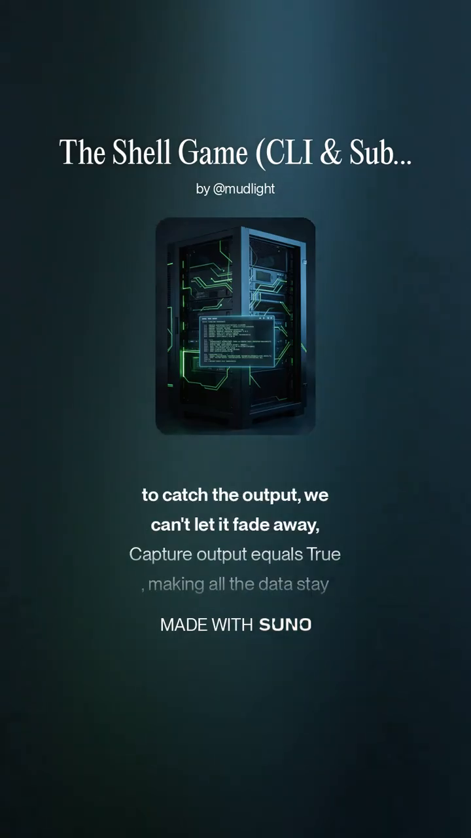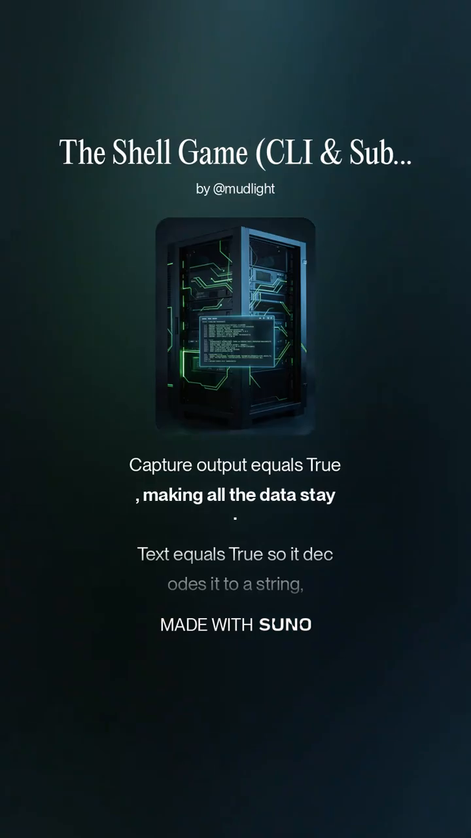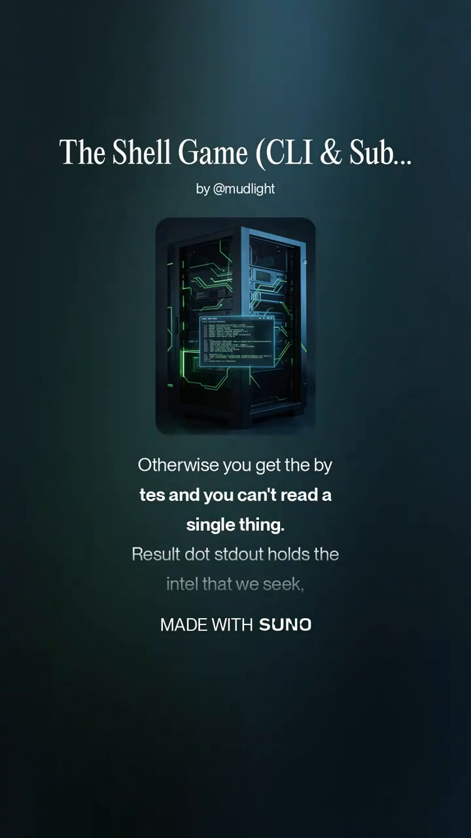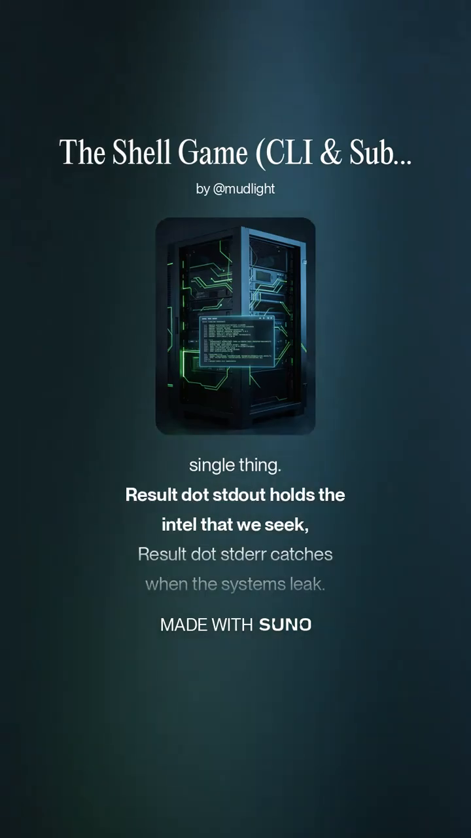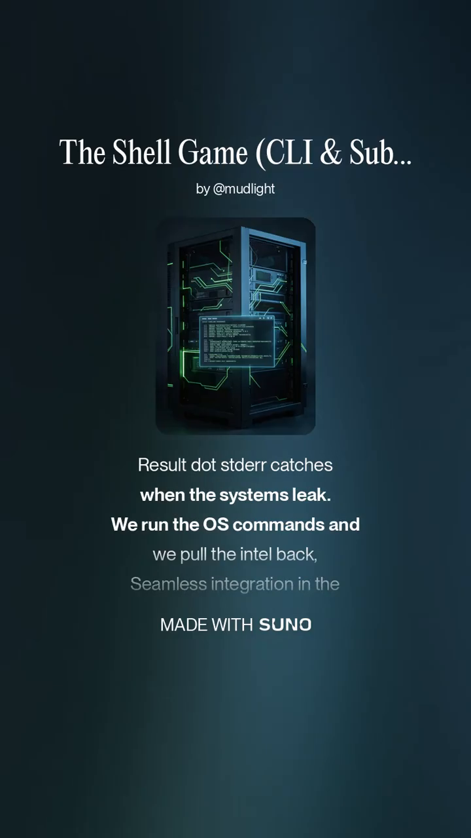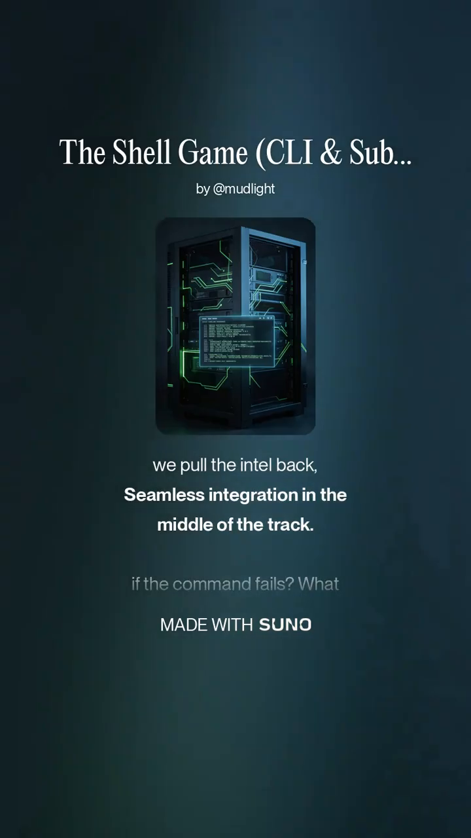We need to catch the output, we can't let it fade away. capture_output equals True, making all the data stay. text equals True, so it decodes it to a string. Otherwise you get the bytes and you can't read a single thing. result.stdout holds the intel that we seek. result.stderr there to catch us when the system's lit. We run the OS commands and we pull the intel back. Seamless integration in the middle of the track.